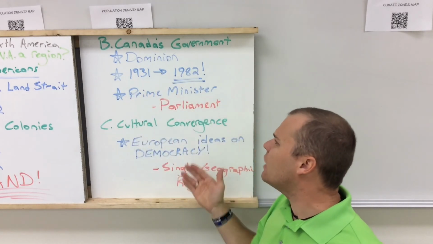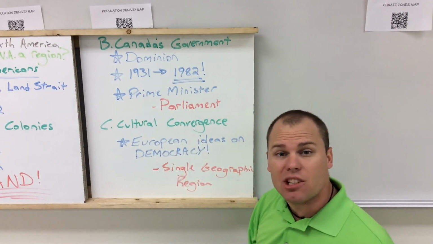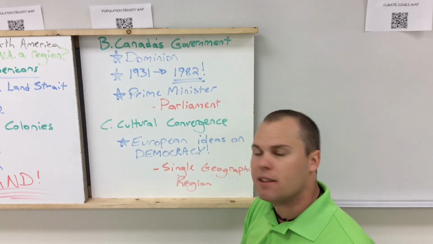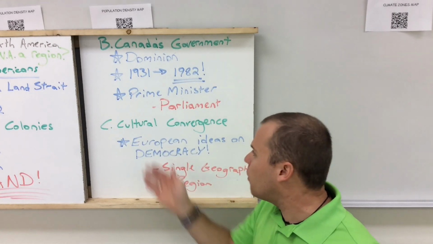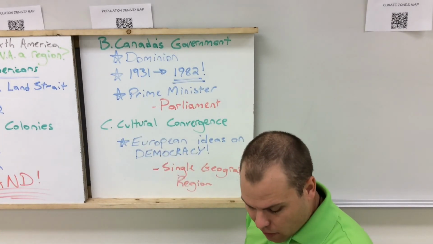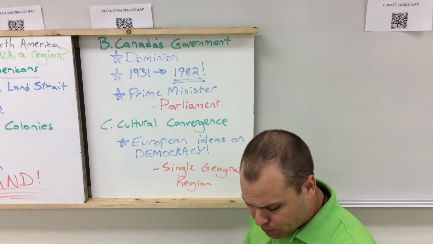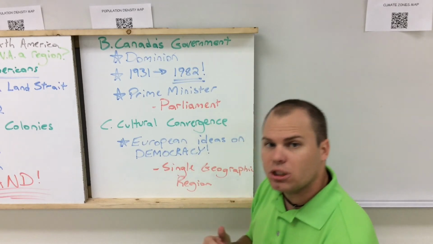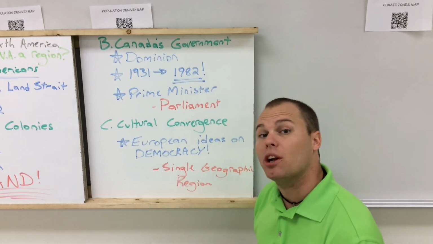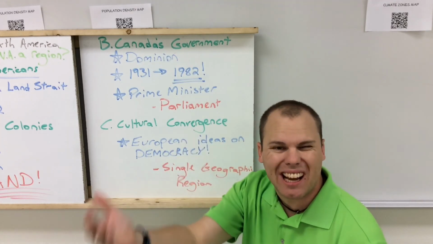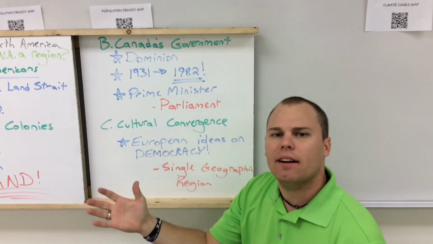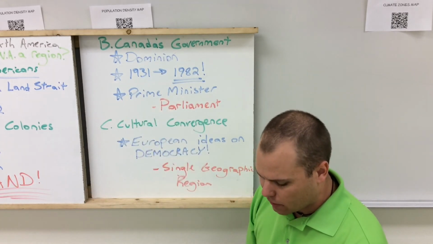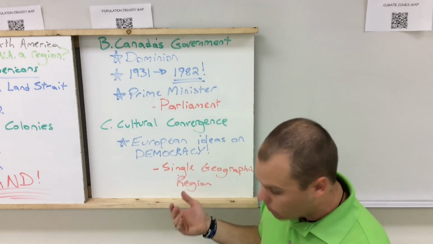Now, their main leader is a prime minister, and the prime minister is in charge of the parliament. Parliament is this legislative body that's elected that makes decisions for the people. And again, the prime minister is the leader of that in Canada. You also have a governor general in Canada. The governor general is the person that's appointed by the British monarch. So the Queen appointed him to represent her in Canada. But again, he's really not the leader of the government. It's the prime minister that's the leader of the government. He's essentially the head of the government.